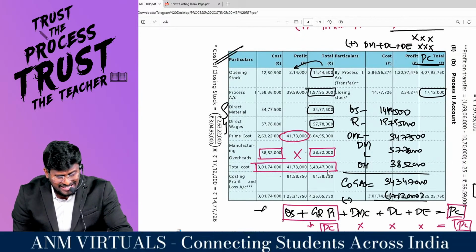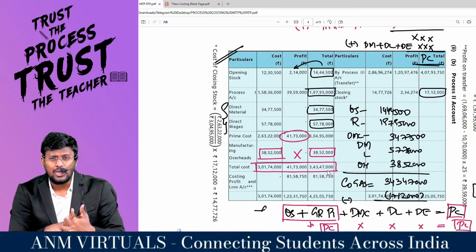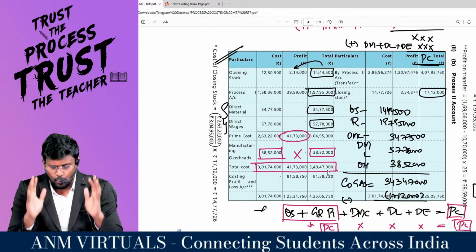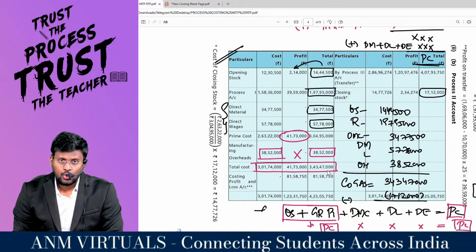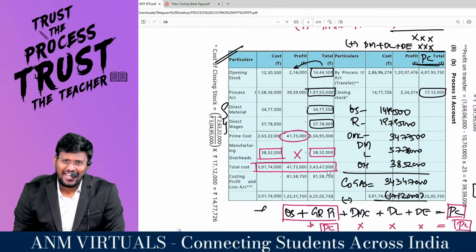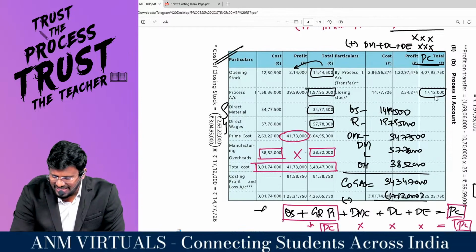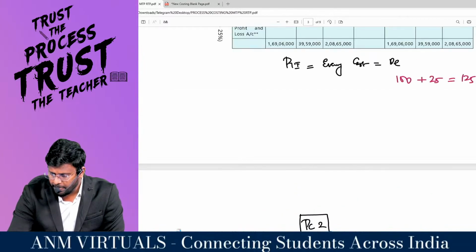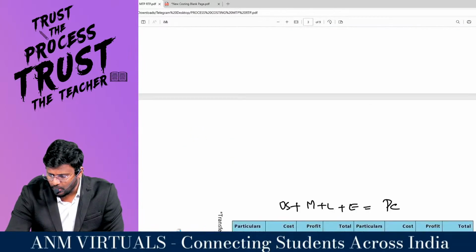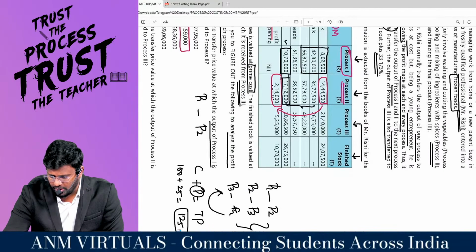But the twist in the question is, they are valuing the closing stock at what cost? Prime cost. So first I have to bifurcate this 17,12,000. Look at here. 17,12,000 is the closing stock they have given.